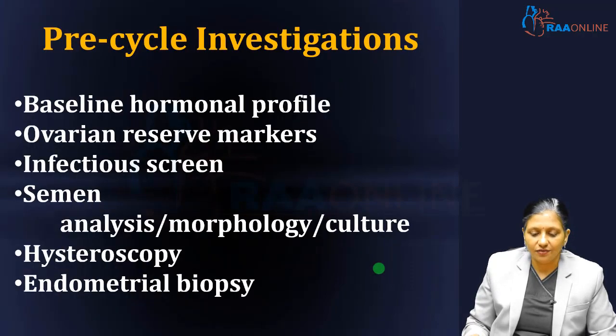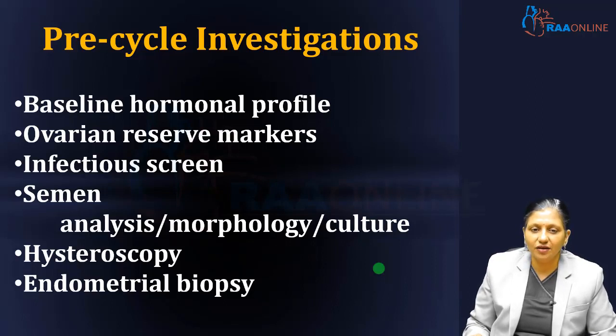Before starting an IVF cycle, we need to do the baseline hormone profile of TSH, LH, FSH, and serum estradiol. We need to do the ovarian reserve markers like antral follicle count and AMH. We need to do the infectious screen on the lady and her husband, including HIV and HBs.